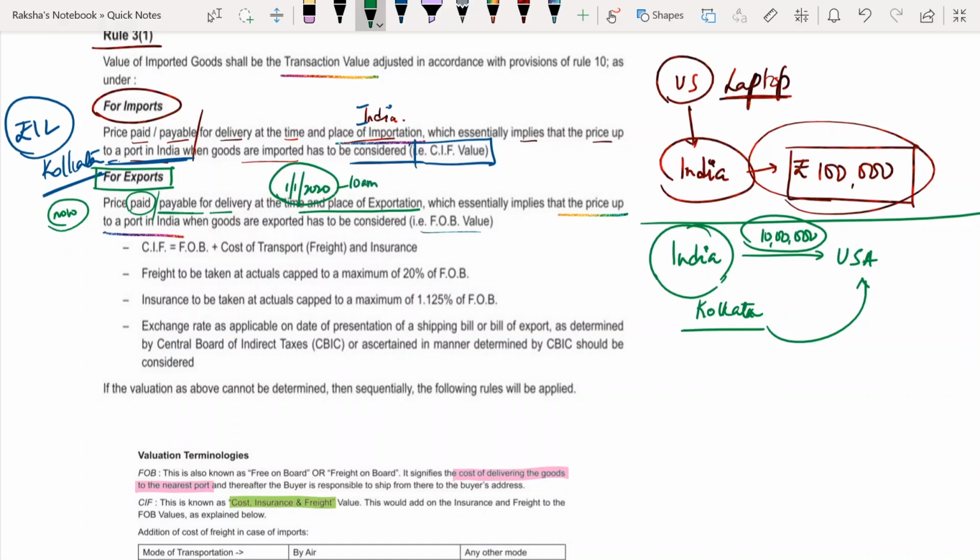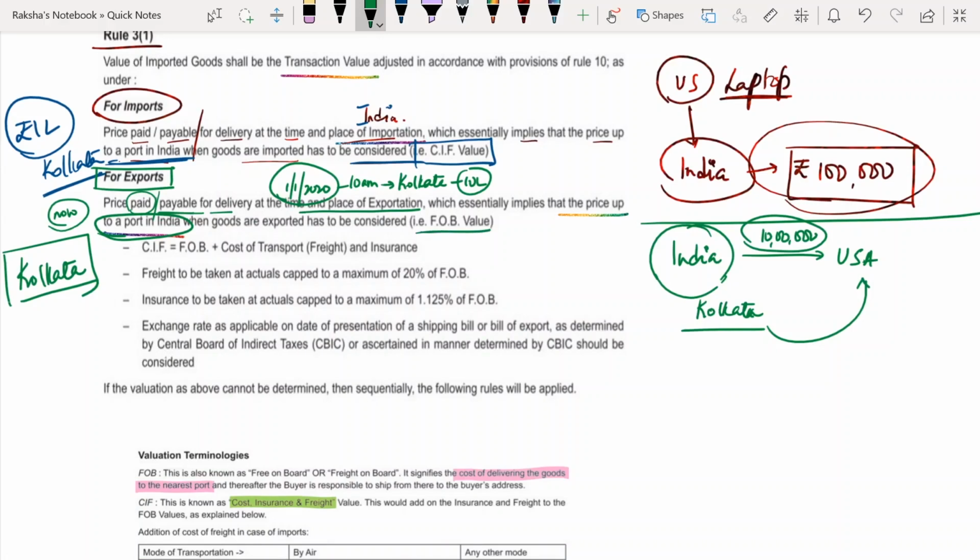Okay, let's take morning, at 10 a.m. from Kolkata port, you are exporting goods worth rupees 10 lakh. So until now you have paid rupees 10 lakh, which essentially implies the price up to a port in India. Very important: until the goods reach Kolkata port, whatever payment you have made will be considered as FOB value.